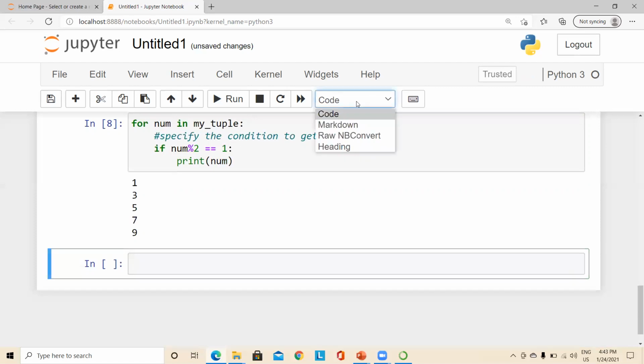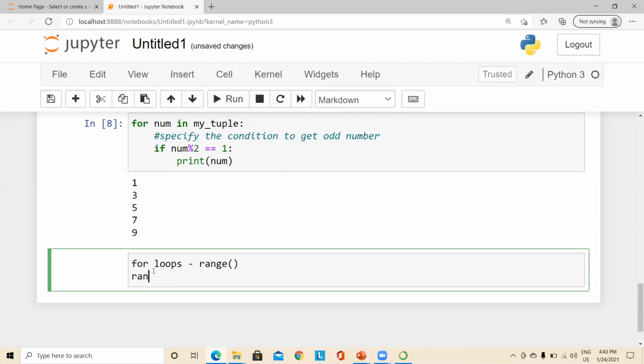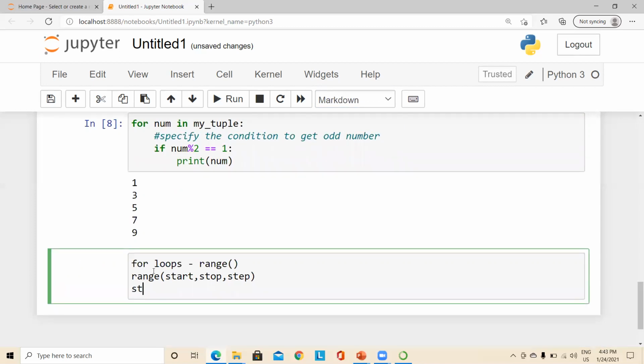And now we shall discuss how it can be used along with the range function. So, for loops using the range function, right? We just saw that the range function takes 3 arguments. One is start, another is stop, and another is step. Out of these 3, start and step are optional, right?